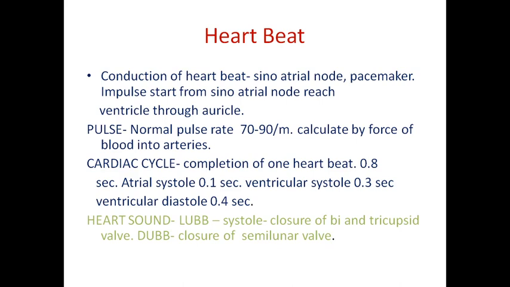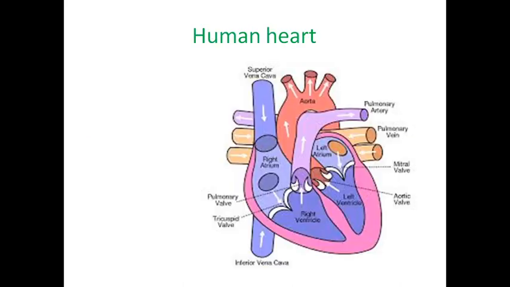Next one is the pulse. Normally the pulse rate is 70 to 90 per minute. Pulse means that when the ventricles contract, the blood from the right ventricle as well as the left ventricle enters into the aorta. It creates a force or pressure, and that is called a pulse. Normally the pulse rate is 70 to 90 per minute.